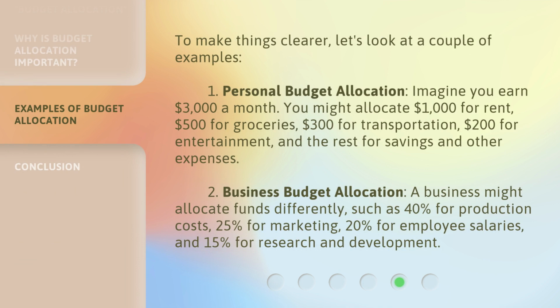To make things clearer, let's look at a couple of examples. 1. Personal budget allocation. Imagine you earn $3,000 a month. You might allocate $1,000 for rent, $500 for groceries, $300 for transportation, $200 for entertainment, and the rest for savings and other expenses. 2. Business budget allocation. A business might allocate funds differently, such as 40% for production costs, 25% for marketing, 20% for employee salaries, and 15% for research and development.